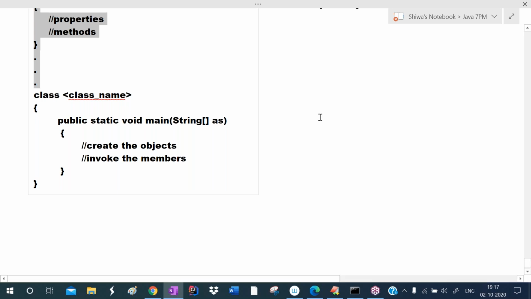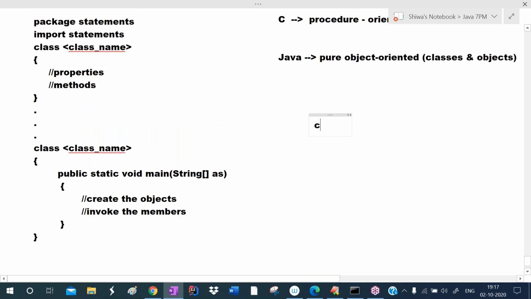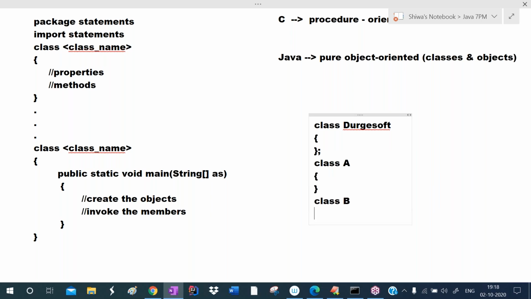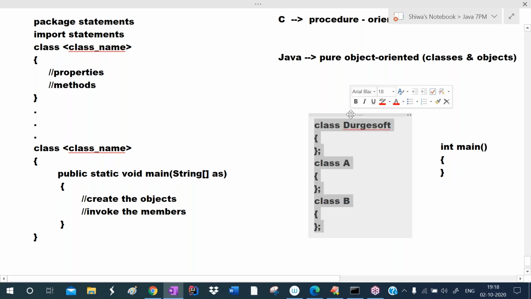Listen. In C++, we define a class like this. Class, and you can give any class name. For example, I am giving the class name as Durgasoft. Starting point of class, ending point of class. Like this, we can define any number of classes. This is class A, this is class B. This is in C++. In C++, we define main outside of the classes. Outside of the classes, here we define the main method.